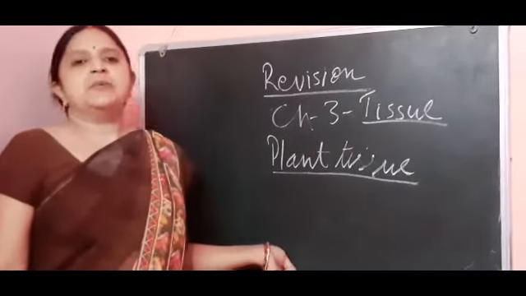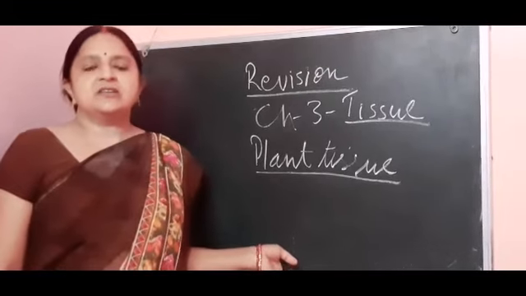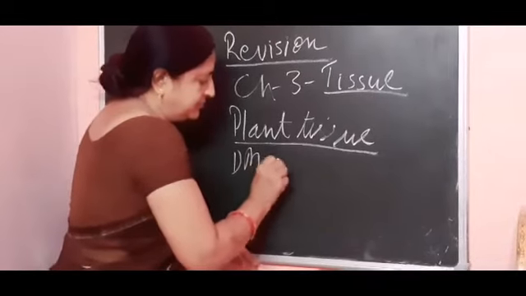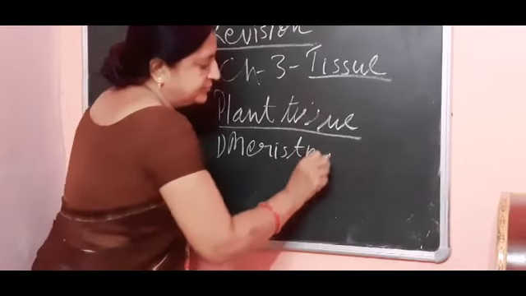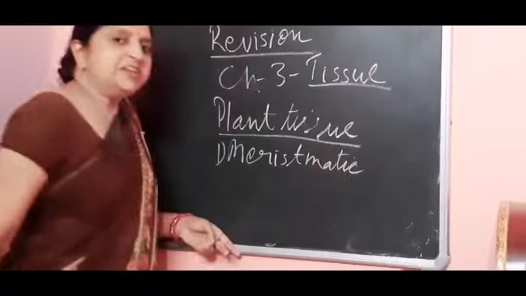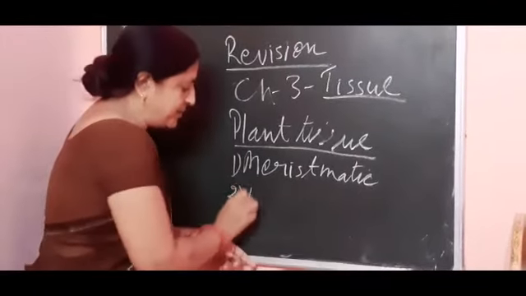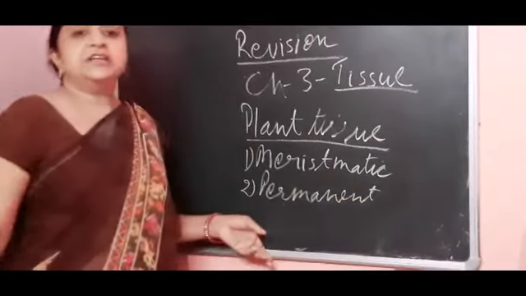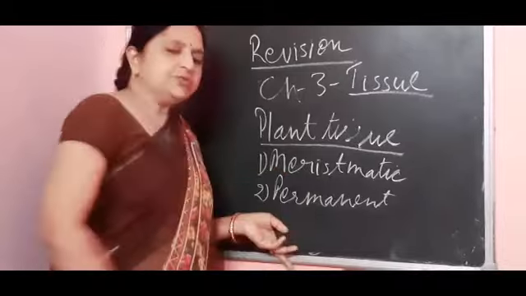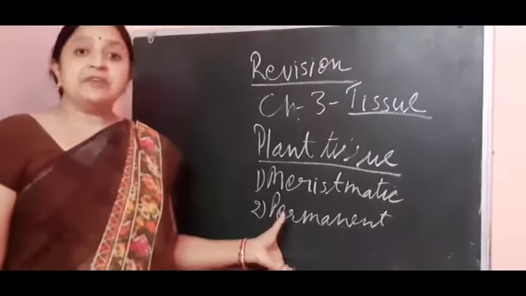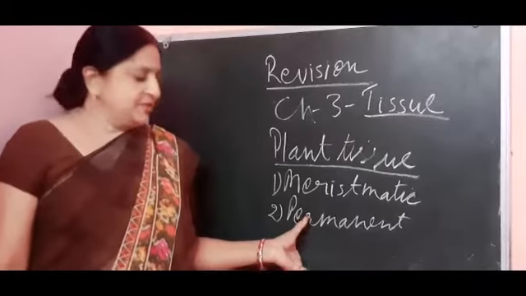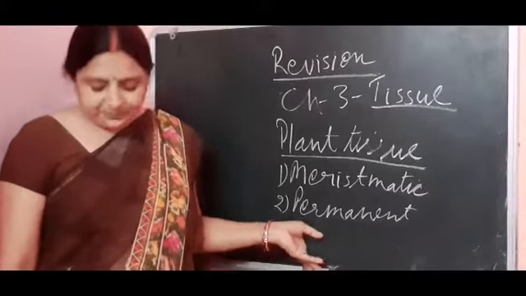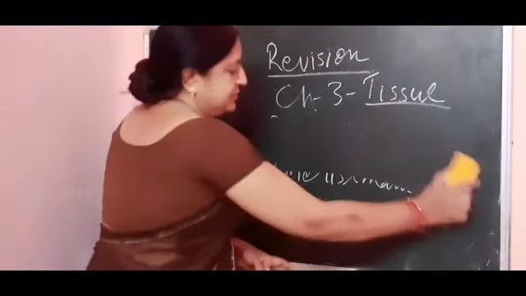On the basis of their ability to divide, plant tissues are divided into two types. First is meristematic tissue, and second is permanent tissue. In meristematic tissues, the cells have the ability to divide, while the cells of permanent tissues do not have the ability to divide. Now let's start with the meristematic tissue.